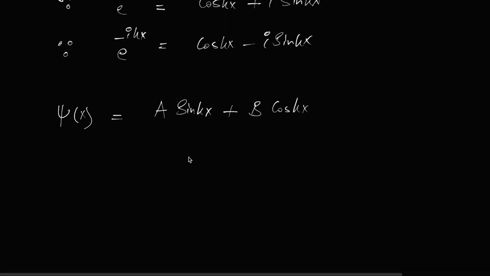Now how do we remove these arbitrary constants? Because the solution is not complete yet, right? Because a and b can be anything. So in order to find out a and b, we use boundary conditions. Mathematically, in order to remove the coefficients, we use boundary conditions.